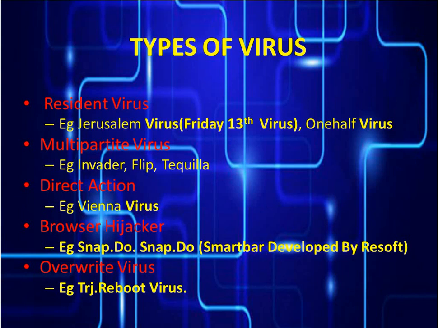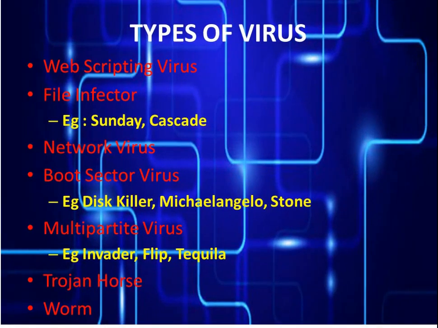Next type of virus is an overwrite virus. What will it do? It overwrites your file content to infect entire folders, files and programs. Example of that virus is the Trojan Reboot virus. It will use Visual Basic library to override the existing program code.